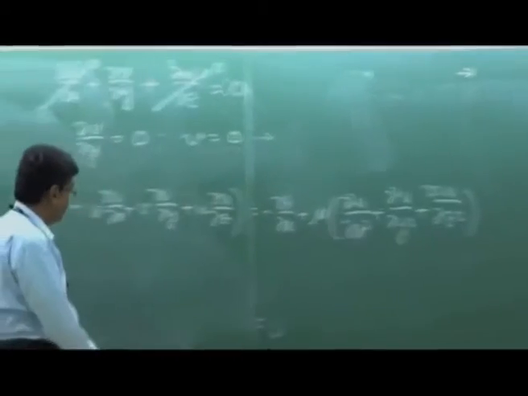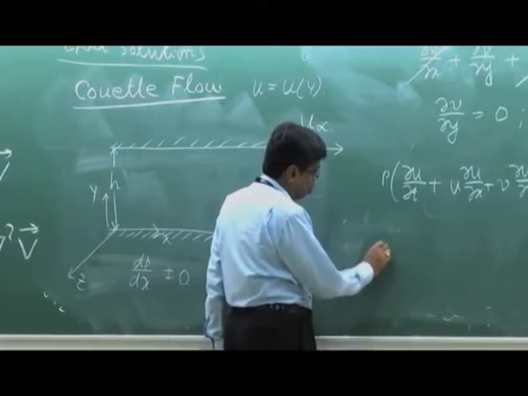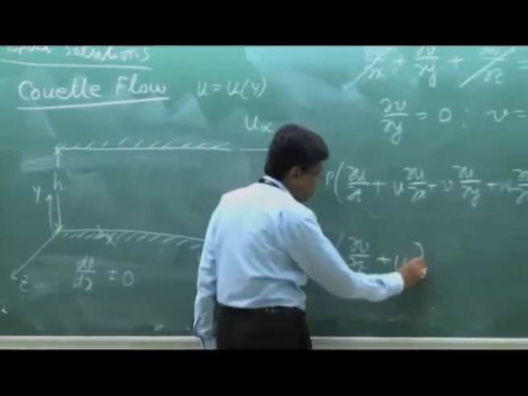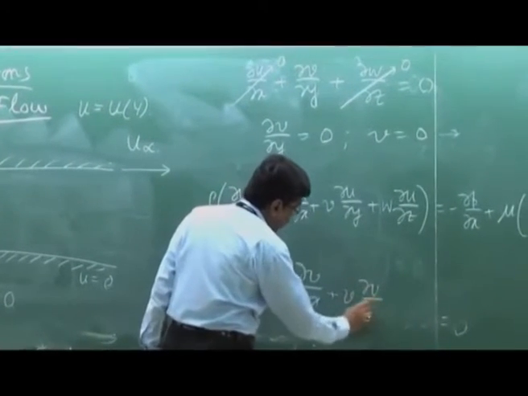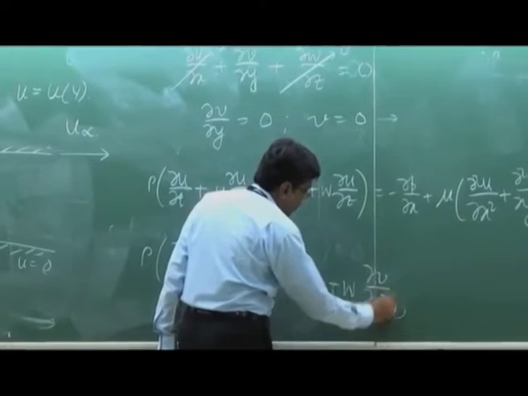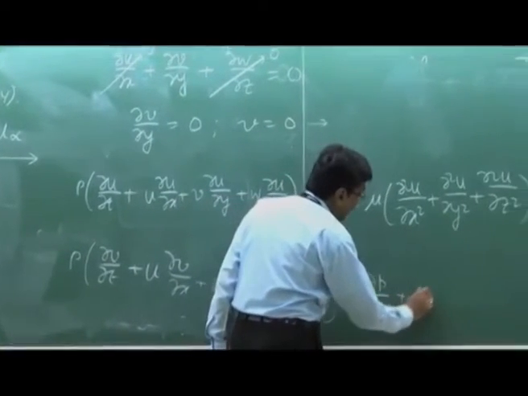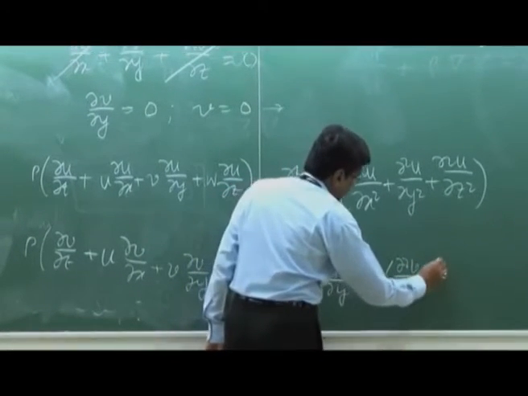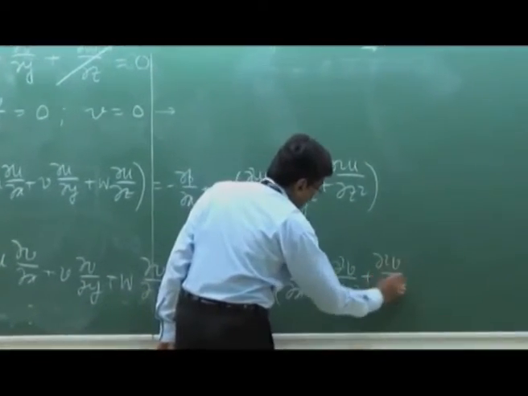All right? Now I write the y direction equation. Rho (del v/del t plus u del v/del x plus v del v/del y plus w del v/del z) is equal to minus del p/del y plus mu. I write the full form first. We consider everything is there, no term is 0, del square v/del z square.